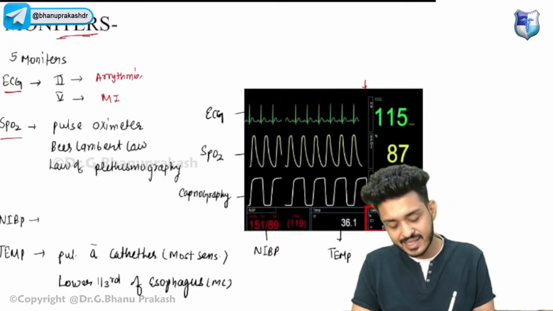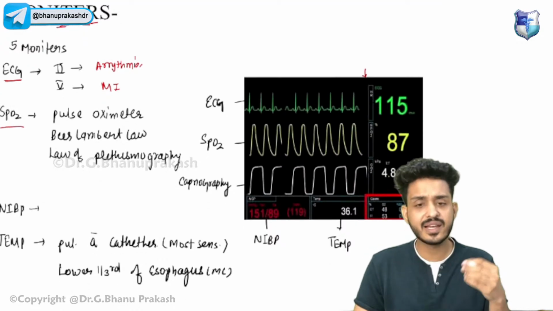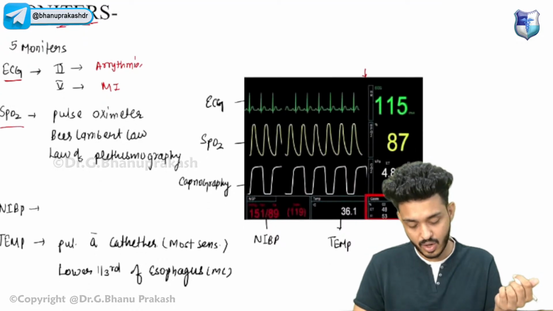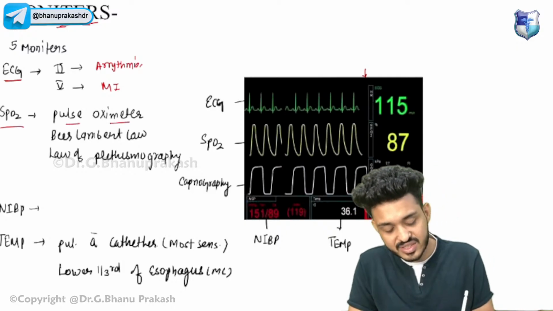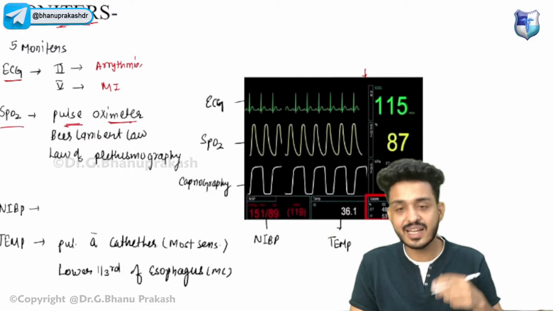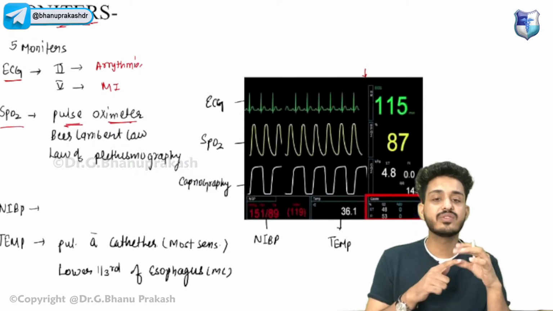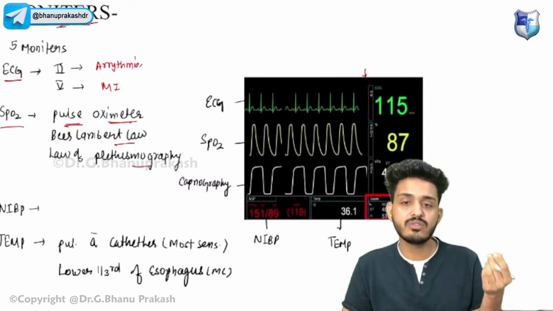Okay, second thing that we are having is the SpO2. It will be telling us about the oxygen saturation. This is done with the help of a pulse oximeter that we are putting on the finger itself. It is based on the Beer-Lambert law or law of plethysmography.